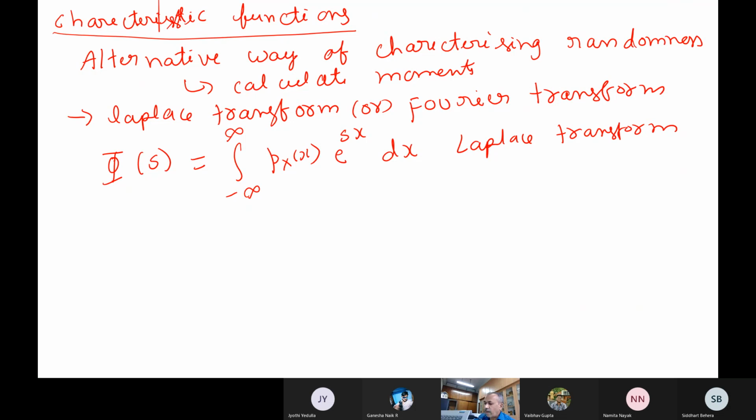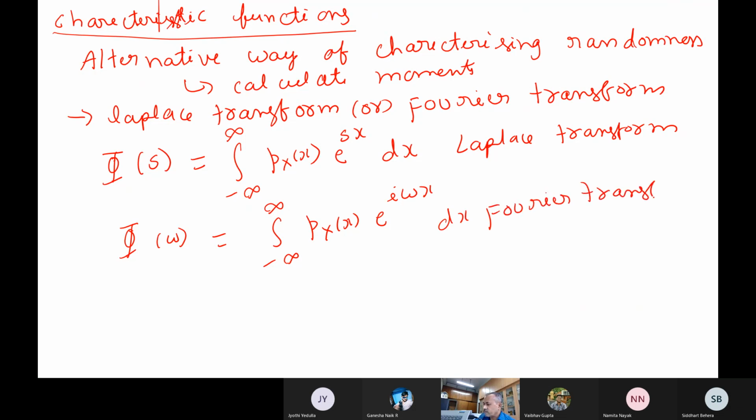Or instead of the Laplace transform, we can also take the Fourier transform: p_X(x) e to the power of j omega x dx. This we also call the characteristic function. This is nothing but an expectation operator. You followed, right? So phi of s you can also write as the expected value of e to the power of sx. This is the same expression.